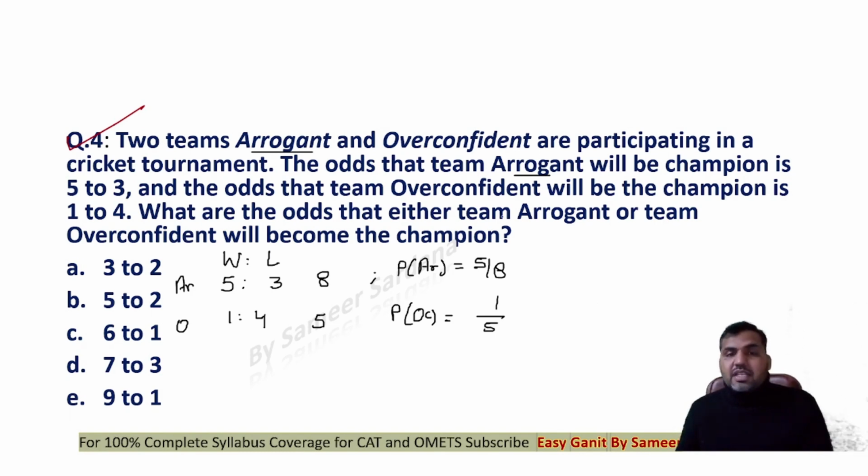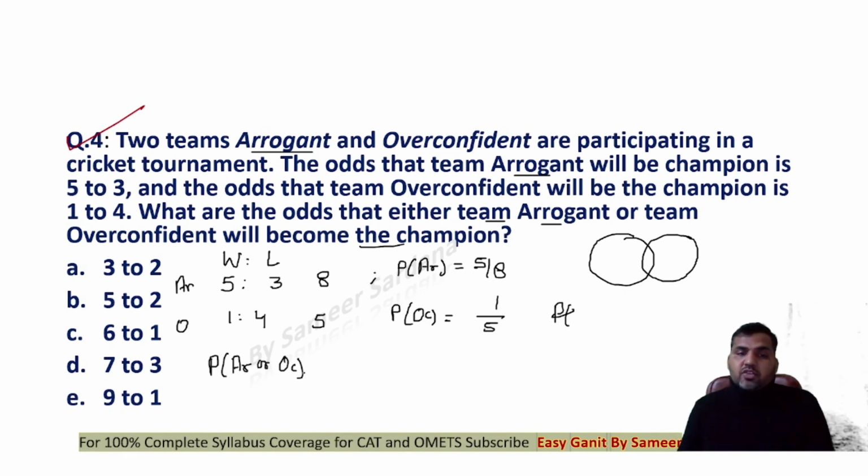Now, what are the odds that either team arrogant or team overconfident will become the champion? So it's a very simple question, guys. It's a question of union of sets, right? Either arrogant wins the game, or overconfident wins the game.